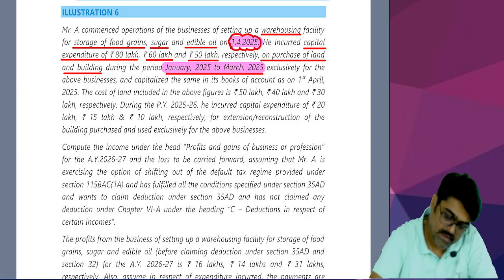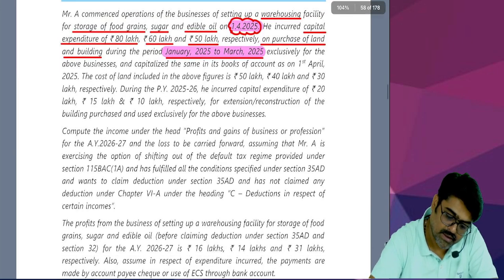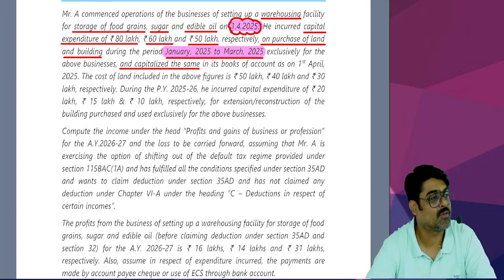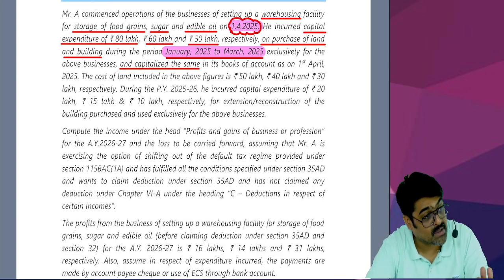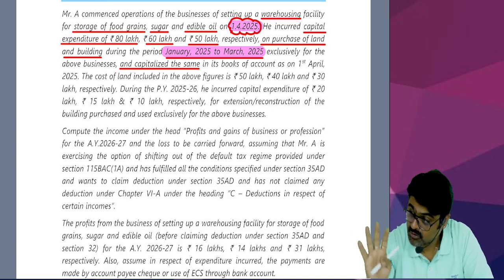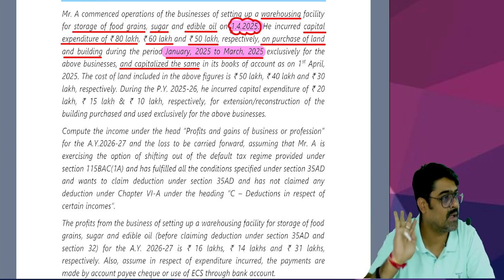But wait. Now, this capital expenditure was incurred exclusively for the above businesses and capitalized. So there is a requirement that any pre-commencement capital expenditure incurred will also be allowed in the year of commencement, provided it is capitalized in the books. So this capital expenditure is capitalized, so you are going to get the deduction for this capital expenditure.